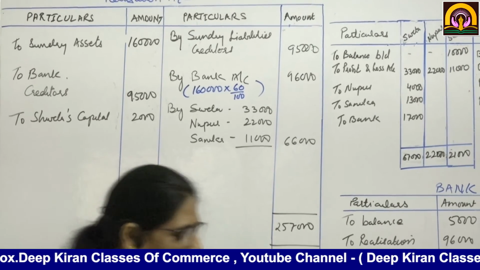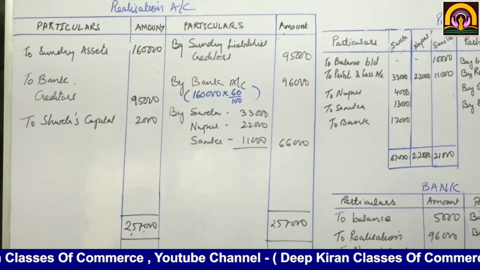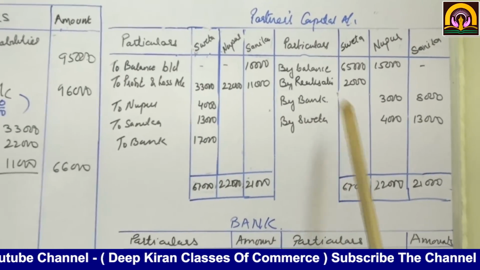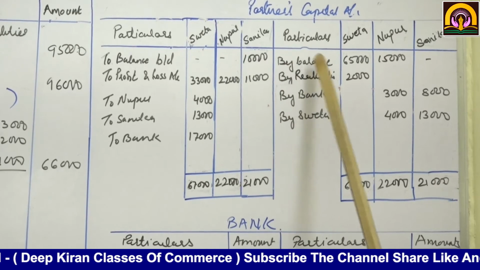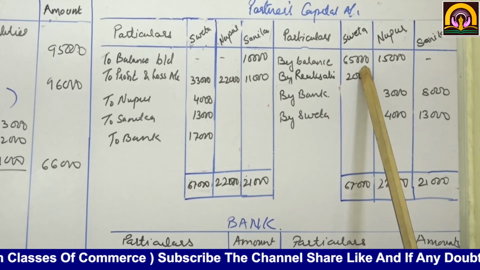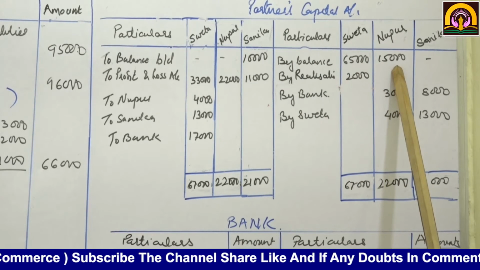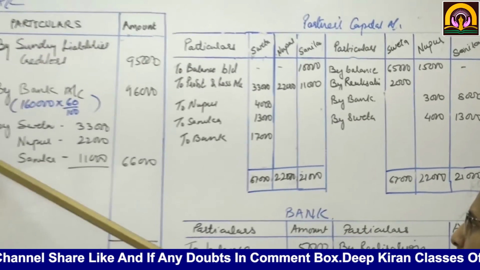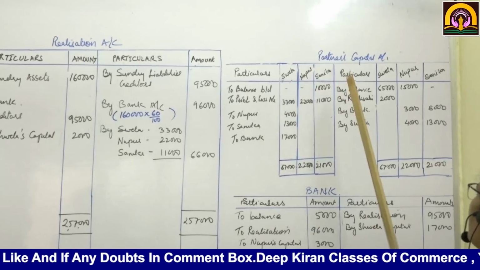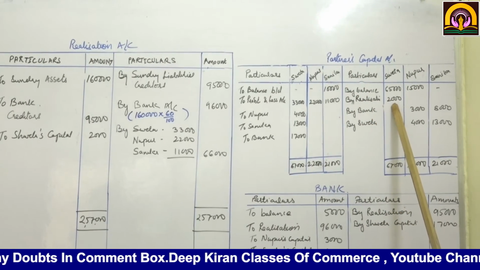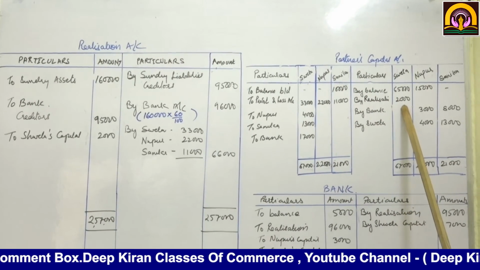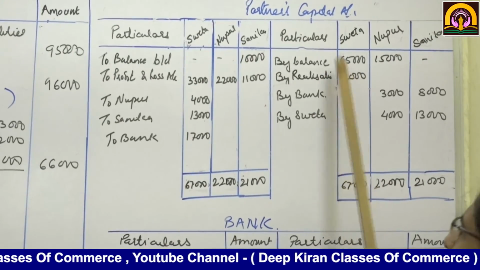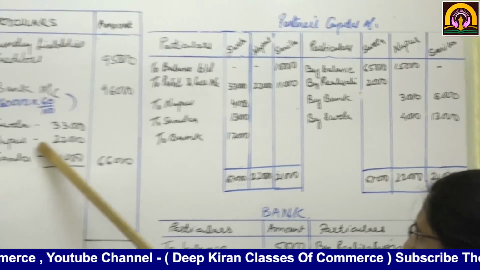Now we will move on to the partners' capital accounts and the bank account. First we write the balances. By balance, Shweta 65,000, Nupur 15,000. Now Shweta has paid 2,000 on account of realization, so by realization in Shweta's column 2,000. Is it clear?